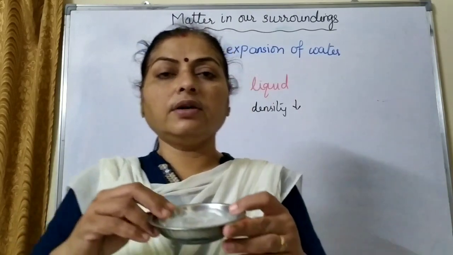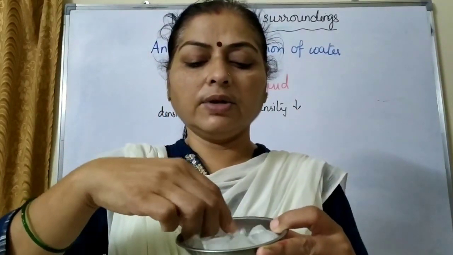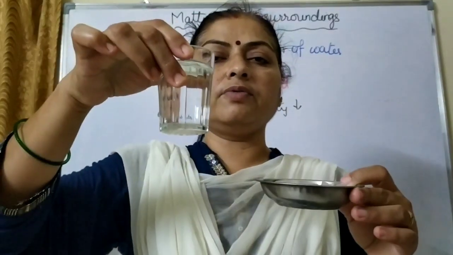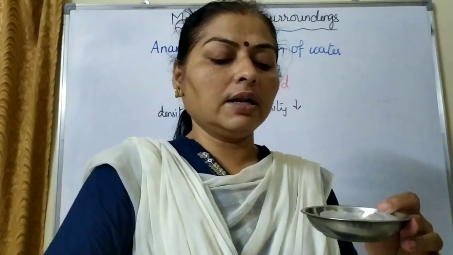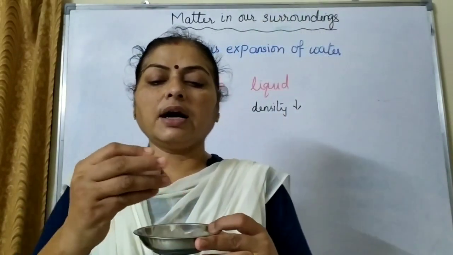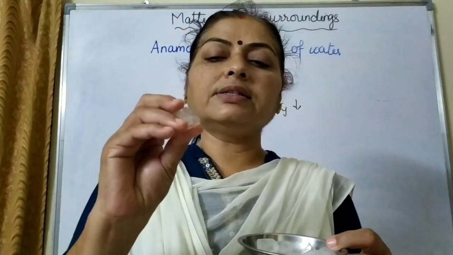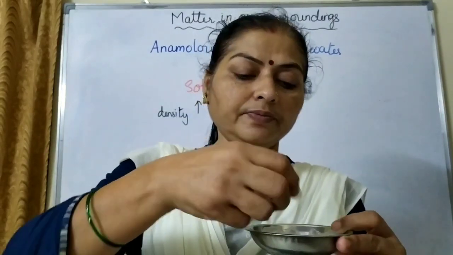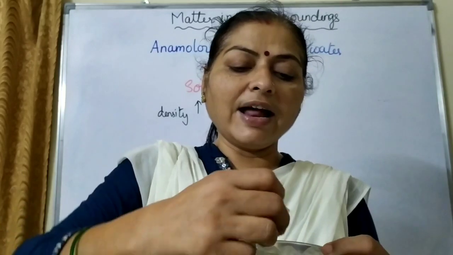Now I have a small quantity of ice here. You can see there are ice cubes here, and I have the liquid form of water in the glass. If we carefully observe the ice, we can see that the surfaces of ice are a little bit bulging. They are not flat.